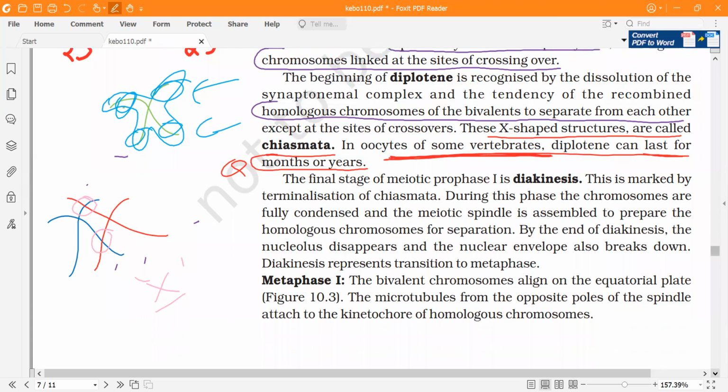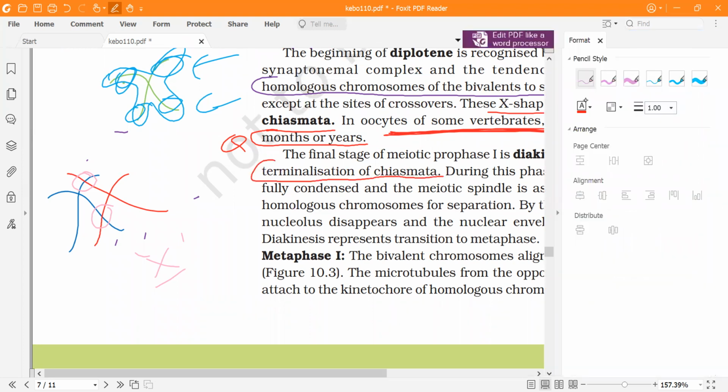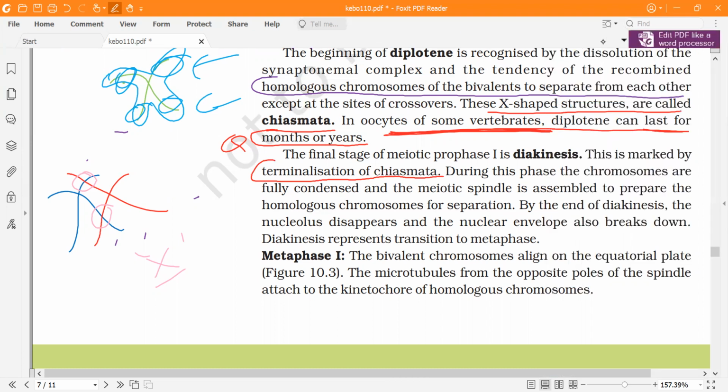Now next is diakinesis, which shows the end or terminalization of chiasmata. The chromosomes are condensed and the meiotic spindle is formed. The nucleolus will disappear, the nuclear envelope also breaks down, and it will go to the metaphase. They also ask the question: which stage shows terminalization of chiasmata? The answer is diakinesis, or diakinesis, as you can pronounce it as you want.